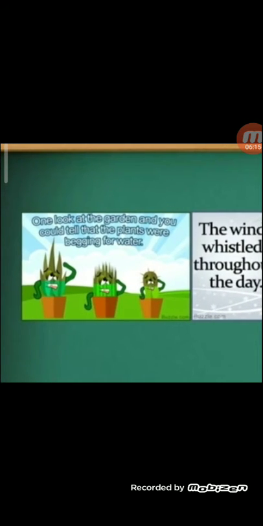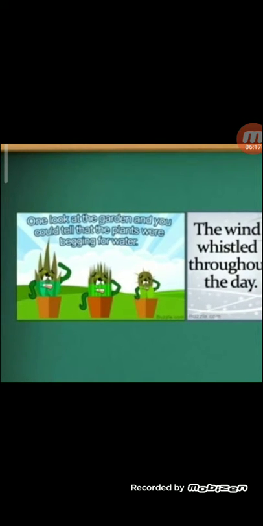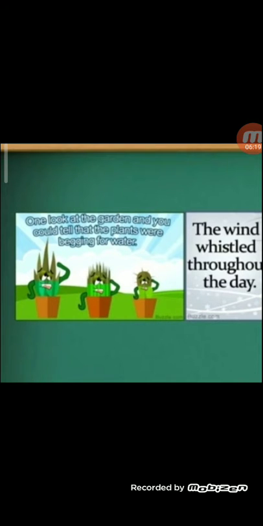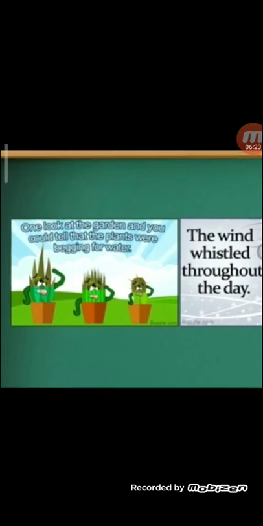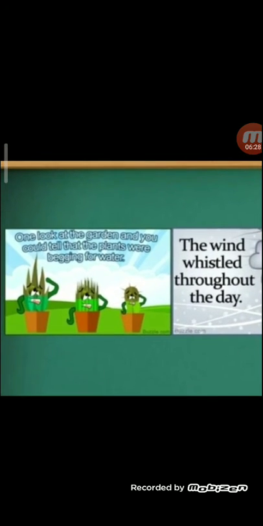Now let's move a little further. Another one, very nice one. Back at the garden, you could tell the plants were begging for water. Begging. Plants are given a quality of a living thing.